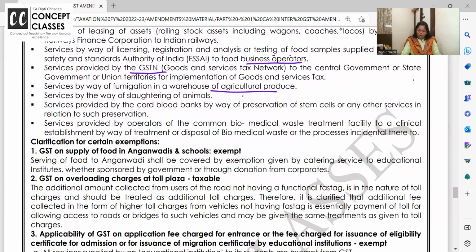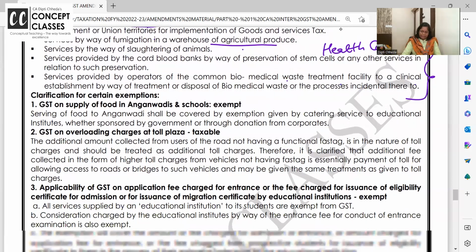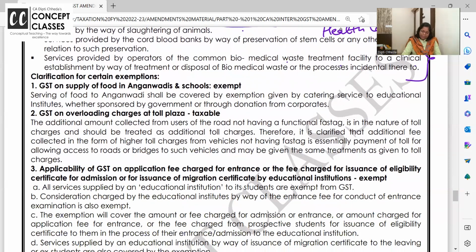Services by cord blood bank. If you want, you can write here healthcare. In your healthcare list, these two services are there, just go and scratch them. Cord blood bank, very well taxable, and biodegradable waste facility to clinical establishments, hospitals and all, whoever is providing it has become now taxable.